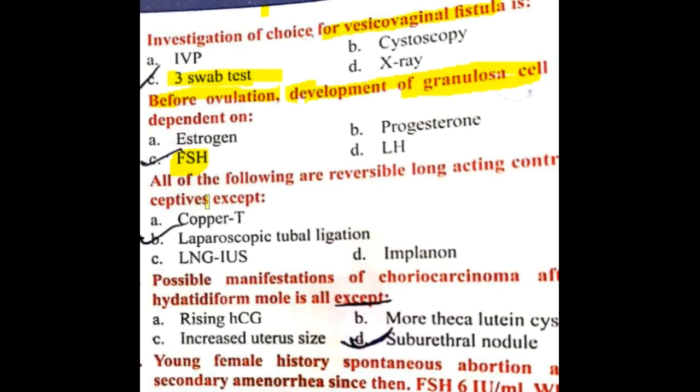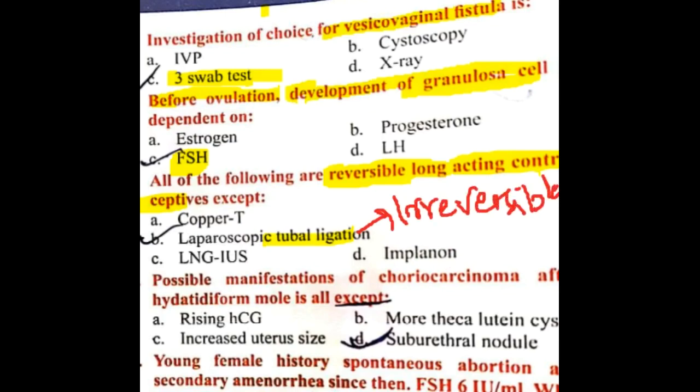Then all of the following are reversible long acting contraceptives except. Copper T is reversible, levonorgestrel IUD is reversible, Implanon is also reversible. But laparoscopic tubal ligation is actually an irreversible type of contraception. It is long term definitely, but it is irreversible.